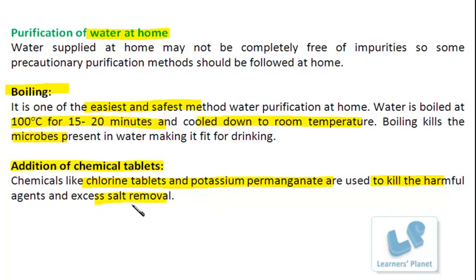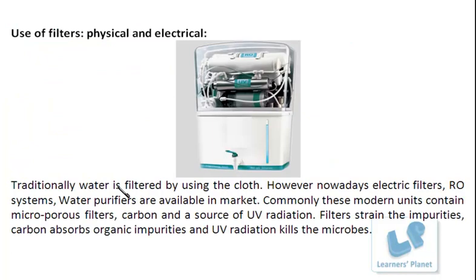Besides this, normally cloth is used for filtration, and now there is a trend of using the RO system. The use of filters, physical as well as electrical, in the form of machines or in different forms, is of course recommended to improve the water quality.